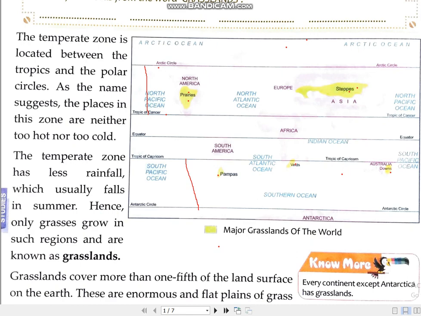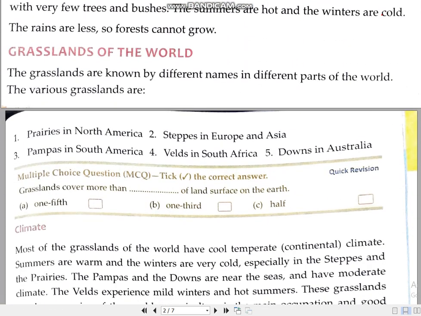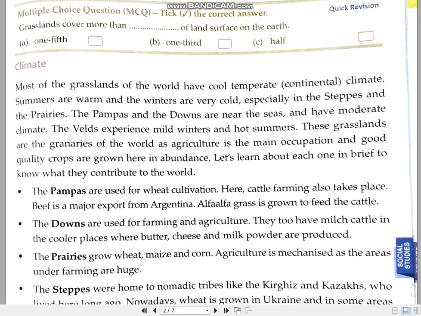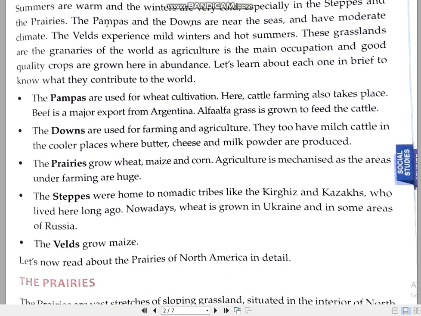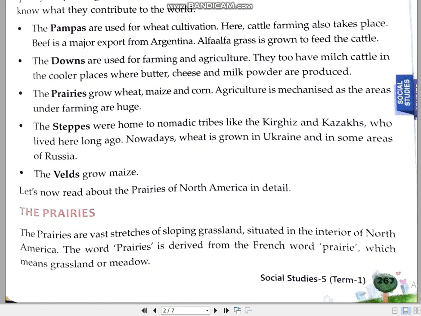Now, children, we move further. As I told you, the climate of these grasslands varies because of their location. The pampas and downs grasslands, that means downs in Australia and pampas in South America, are closer to the sea, so they have a moderate climate. Otherwise, in the other grasslands, the climate is hot and cold according to the season.